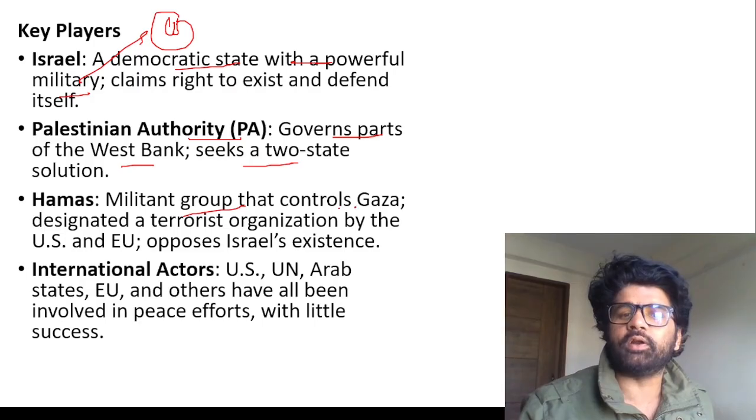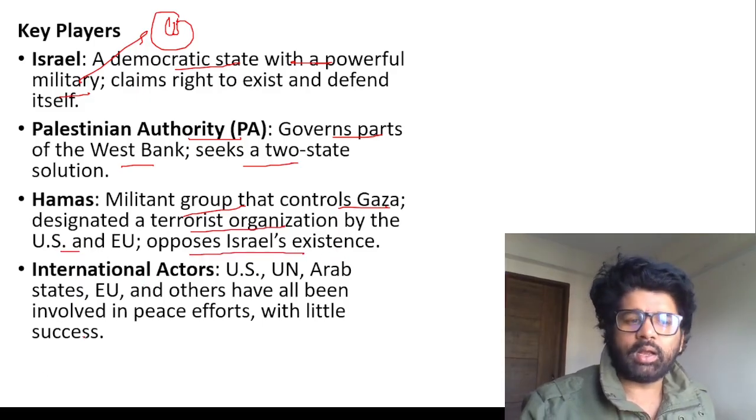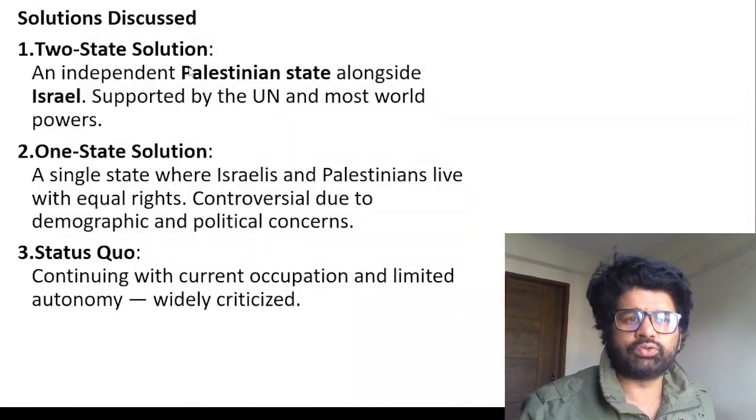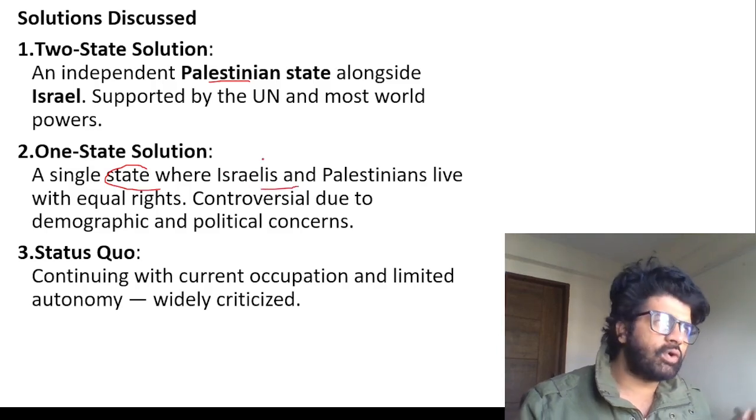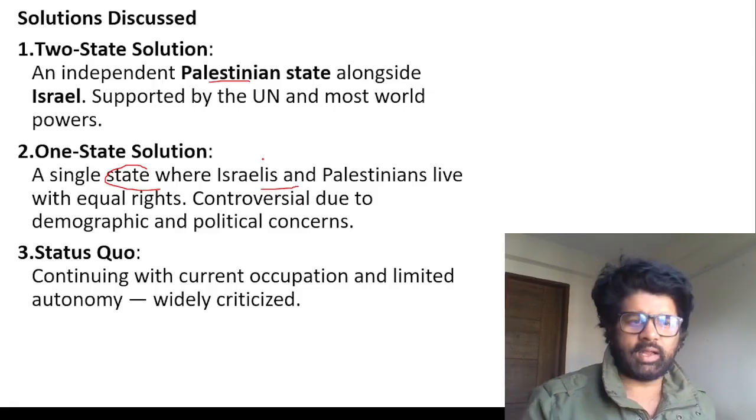Hamas is a militant group that controls Gaza. We have seen that portion. It is designated a terrorist organization by the US and EU, and opposes Israel's existence. International actors are these players. And what are the solutions? Two-state solution: Palestine and Israel both exist together. One state: a single state where Israelis and Palestinians live together. But because there are so many issues and differences between them, it seems very unlikely.